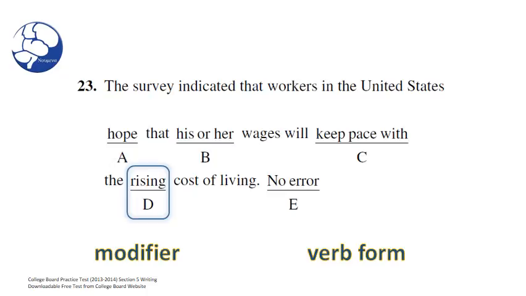Yeah, I think risen wouldn't work. That doesn't seem to be the correct verb form. I think rising works much more effectively. Yeah, keep it in the present participle form. So we'll keep D for now. So D is also fine.